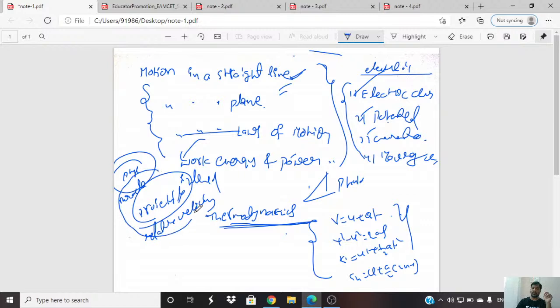These are the three top subtopics. Most important are projectile and relative velocity; maximum they will give based on these. Sometimes, if they want to give an easy question, they will give one based on the parallelogram law. So these three are most important. Okay, most important chapters. And next, the next one, Shift 2 paper.